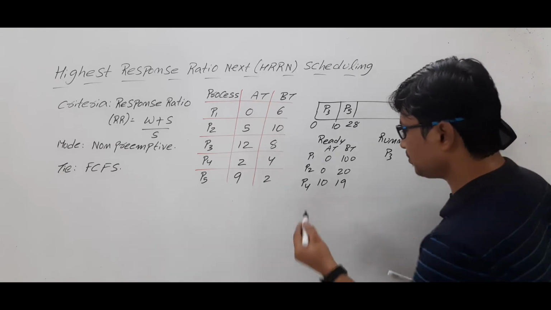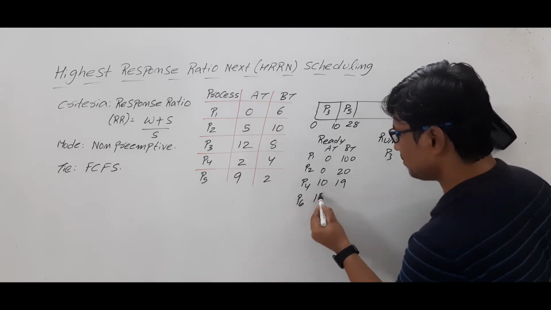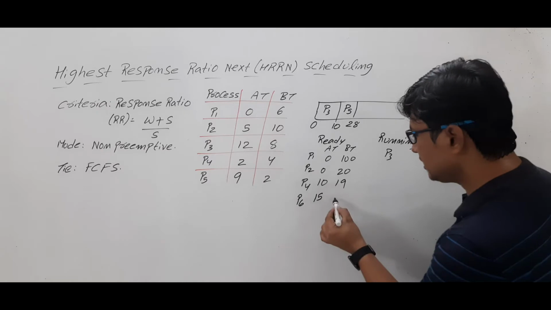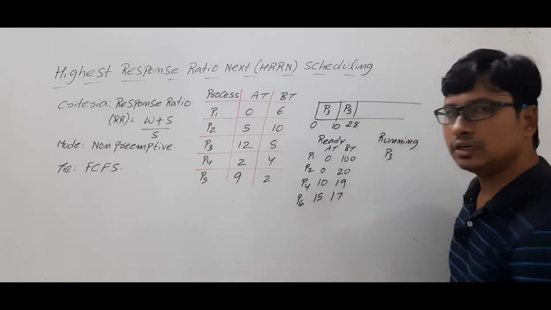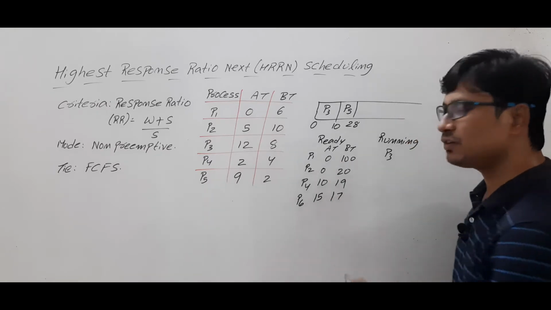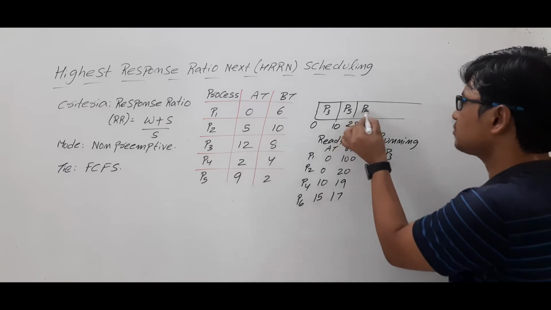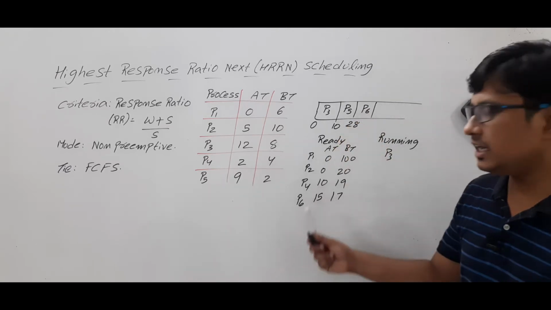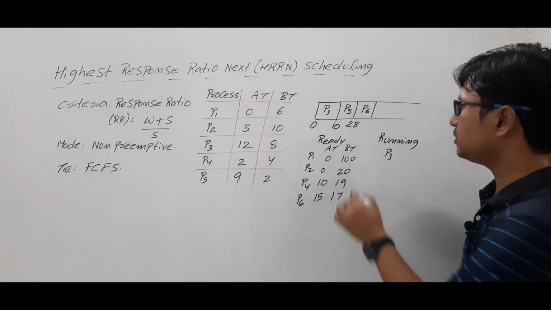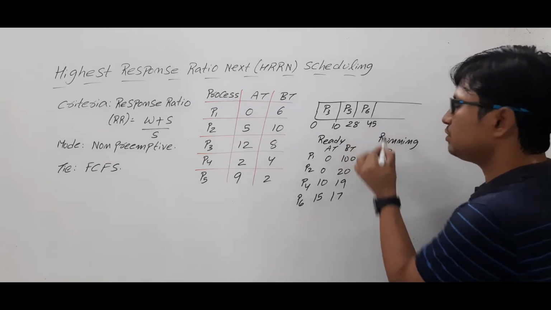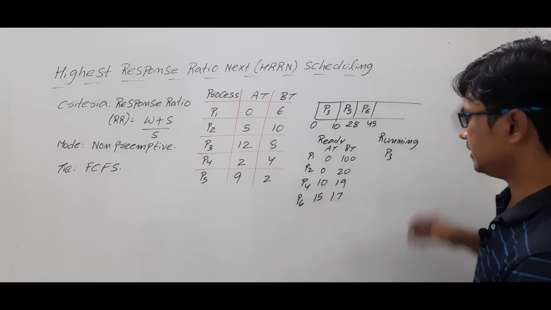By then process P6 came at 15 units of time, needing 17 units of burst time. Then which one will be given priority? P6 will be dispatched and run for 17 units of time. At 45 units of time, P6 will be completed.